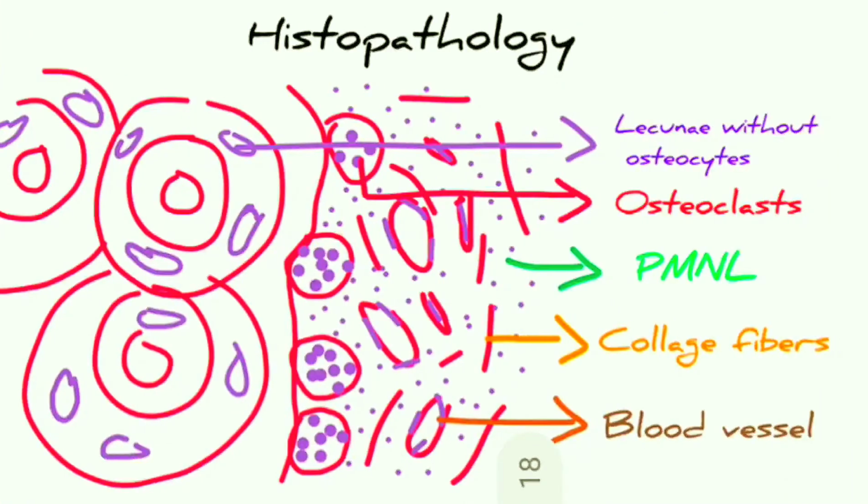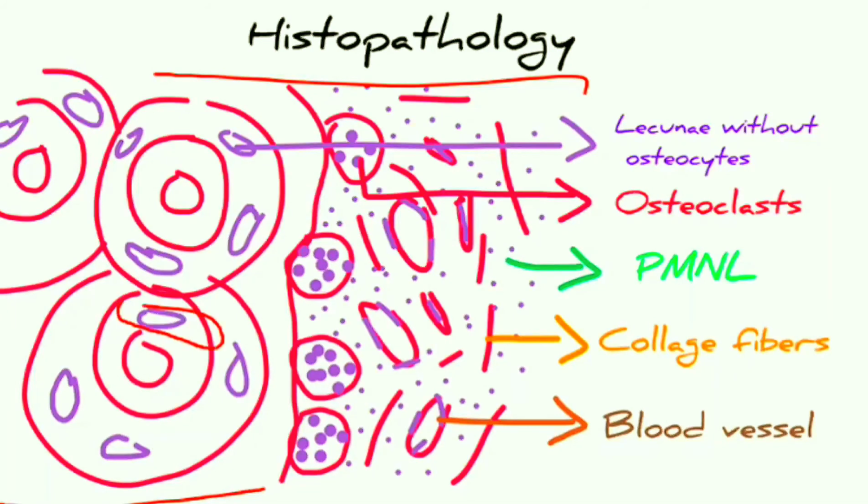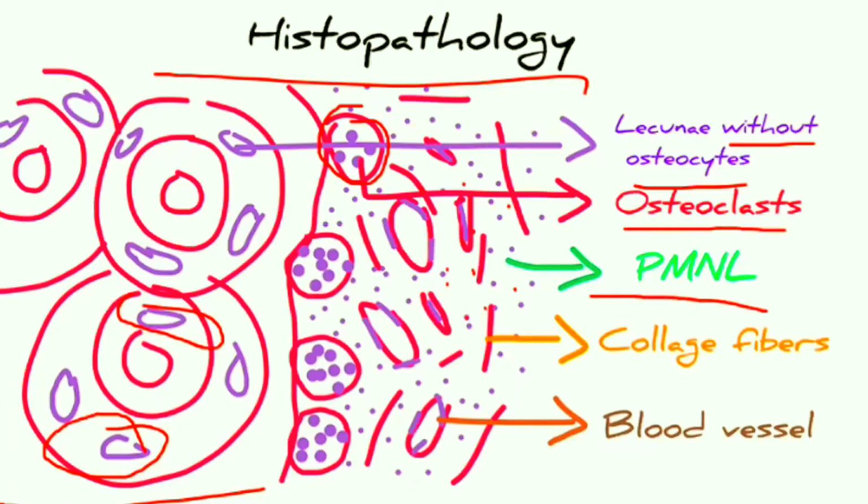Now let us see the histopathology of acute suppurative osteomyelitis. So you can see this is the bone. Here you can see all these lacunae which are devoid of osteocytes. So these are the lacunae without osteocytes, and you can see a multinucleated giant cell. These are nothing but osteoclastic cells, and you can see all these dot-like structures present within these spaces. These are nothing but polymorphonuclear leukocytes. These are the collagen fibers present in the stroma, and these are the blood vessels.